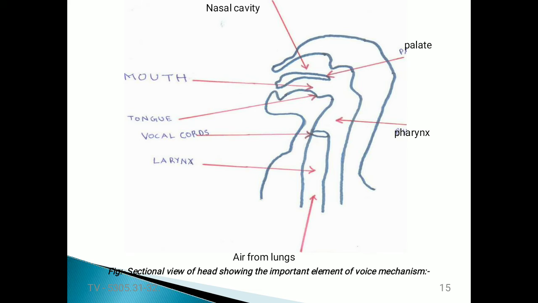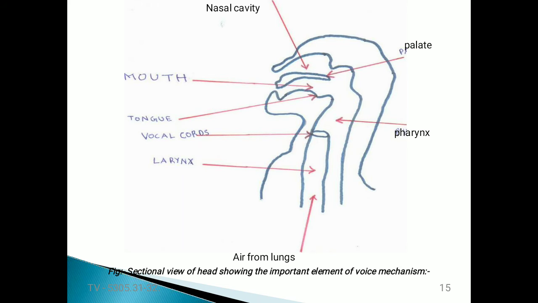Assume this is a human. These are the parts indicated with the arrow marks. Assume this is the mouth, so this direction is the mouth. These are the nasal cavities, and inside them the palate is present. I assume this as the tongue, and air flows like this through the nasal cavities or through the mouth, and then these are the pharynx.